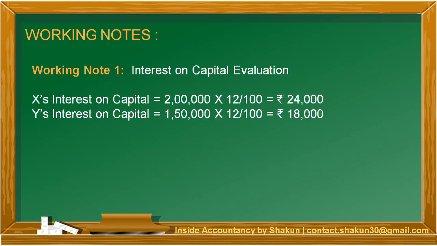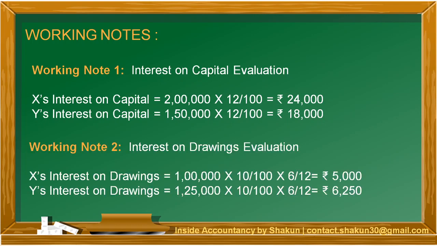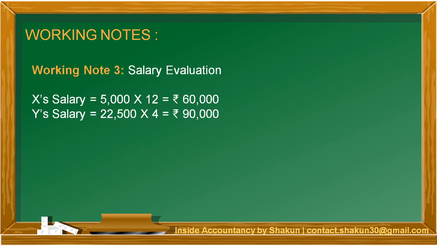The working notes first. Interest on capital has been calculated on the opening balances of capital at the rate of 12%. Interest on drawings has been calculated on the amount of drawings at the rate of 10% and the average period of 6 months has been applied since the date of drawings was not given in the question. Salary has been calculated for X and Y respectively by multiplying by 12 in case of X and 4 in case of Y.